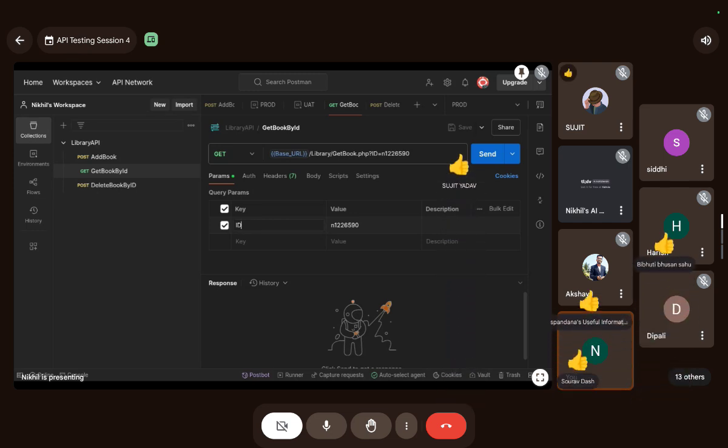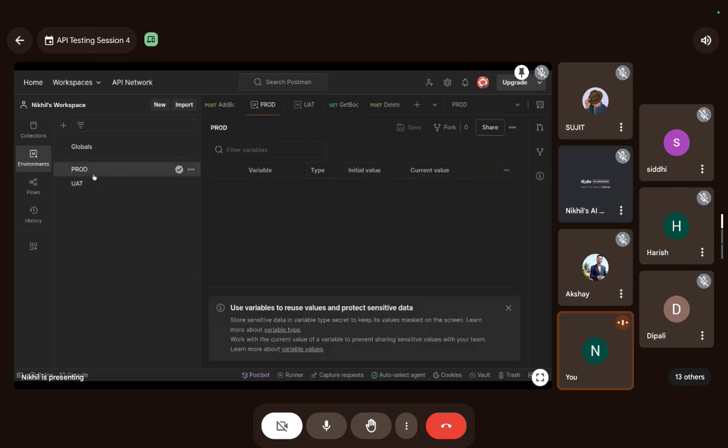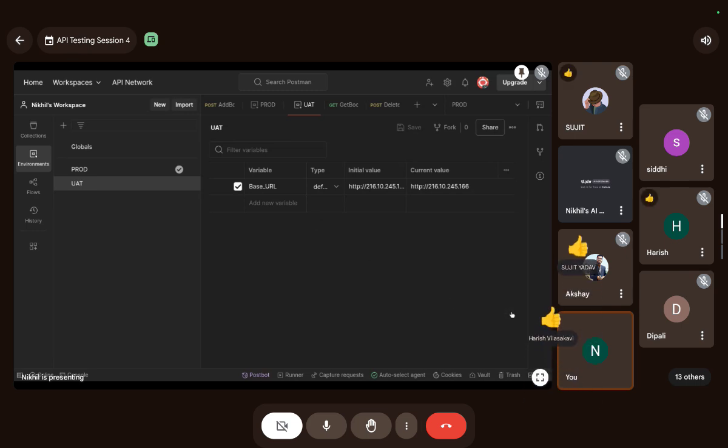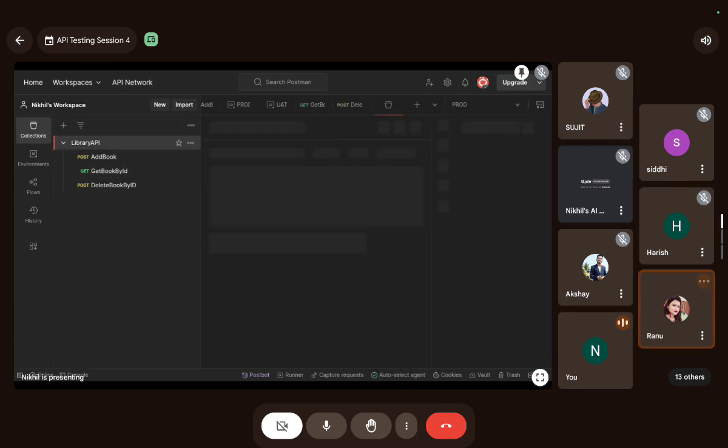Okay, cool. And here we write environment variables. These environment variables are specific to the production environment, and this environment is specific to the UAT environment. Give me a thumbs up, guys, if you understood this. Okay, and there are also collection variables. Click on the collection and you can enter collection variables.